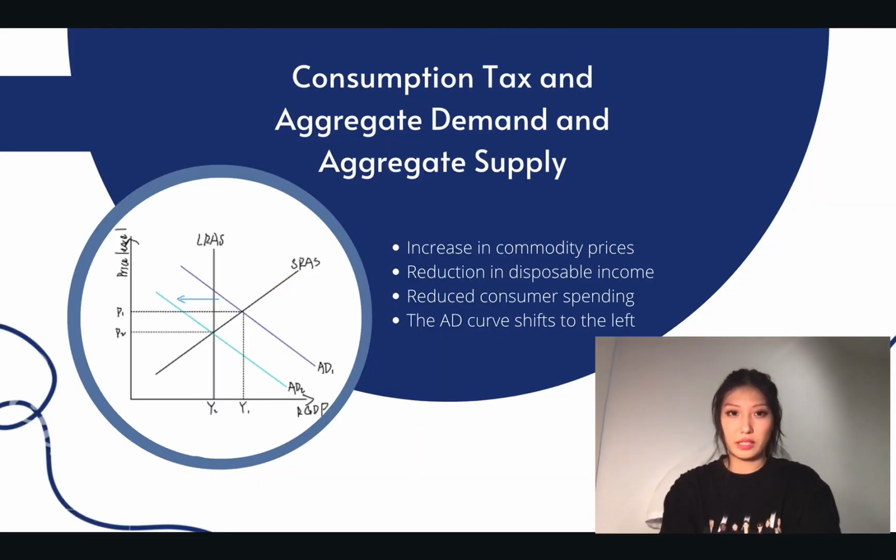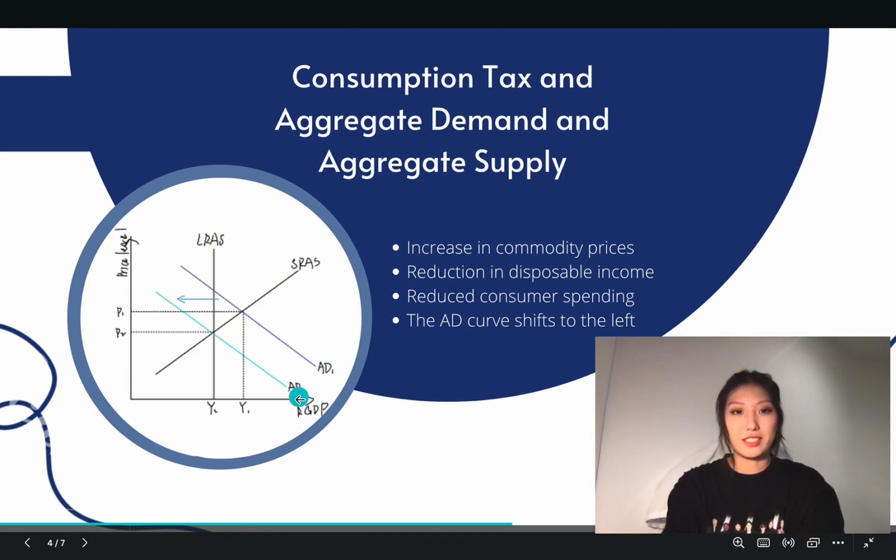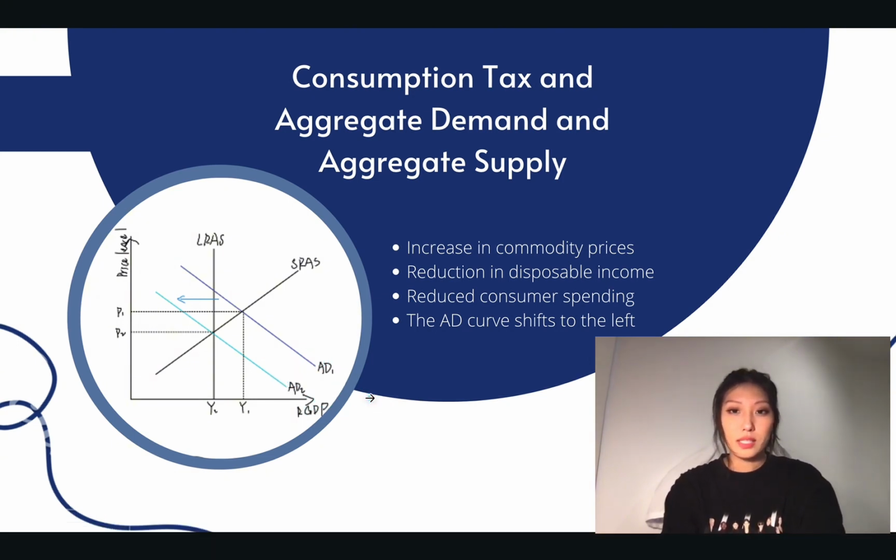And consumption tax causes an increase in the price of goods because it increases the selling prices of the goods, which may cause a decrease in aggregate demand as consumers pay more when purchasing goods and services. Imposing a consumption tax increases the total cost of purchasing goods and services for consumers, resulting in a reduction in disposable income. This in turn reduces consumer spending. As a result, the aggregate demand curve shifts to the left, causing aggregate demand for goods and services to decrease.